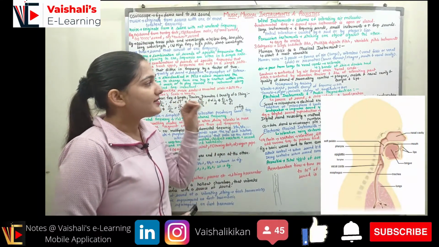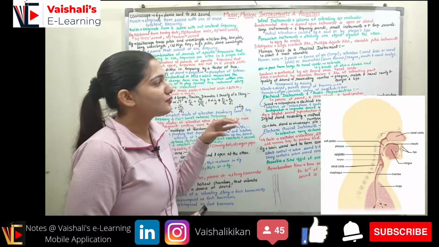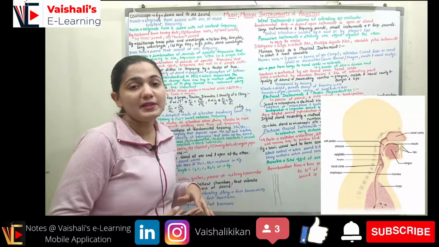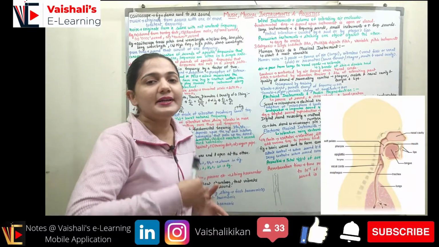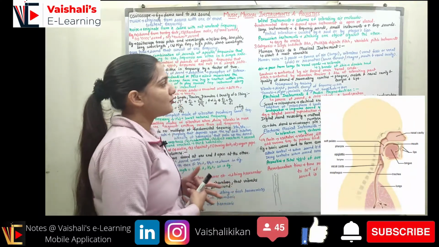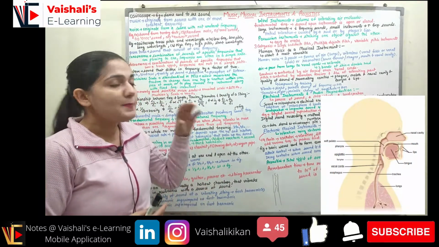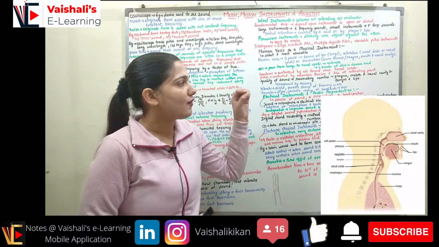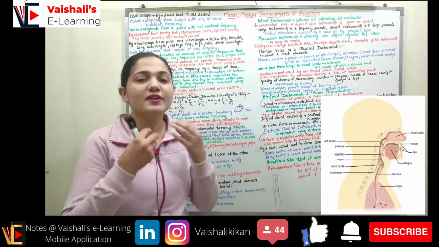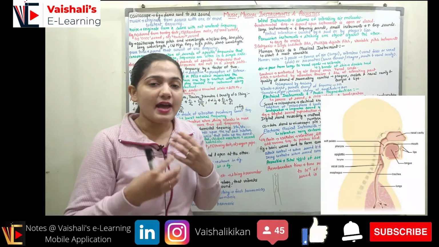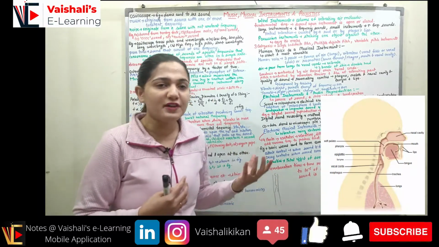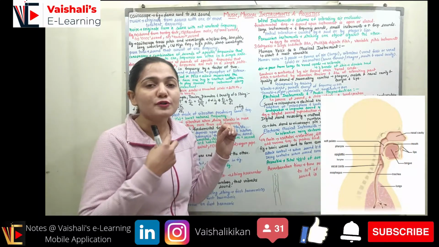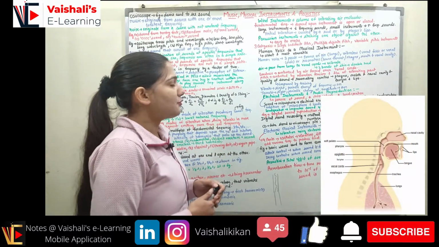Now the loudness is controlled by the air which is forced over the vocal cord. How much air we are forcing from the lung to the vocal cord determines the loudness of the sound. Coming to the pitch. How is pitch controlled? By the muscular tension and the size of the vibrating part, right? If the vibrating part has a different size, we will get a different pitch. It is also controlled by the muscular tension, right? What muscular tension we have around the vocal cord.